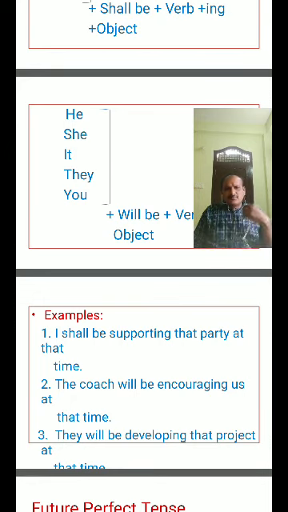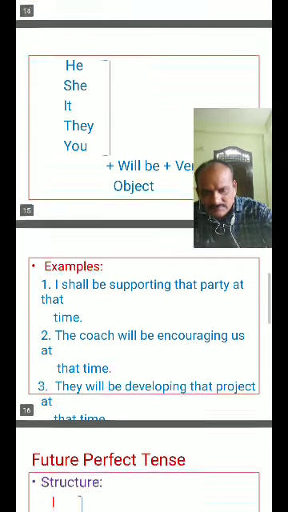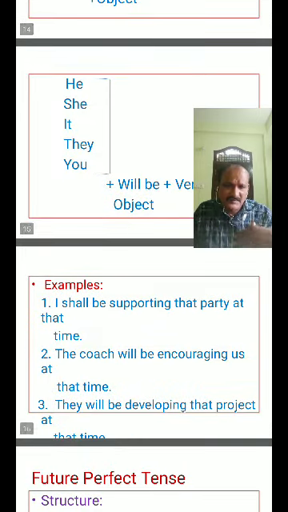I shall be supporting that party at the time. The coach will be encouraging us at the time. They will be developing that project at the time. So here shall be is there, verb in ing form is there, object is there, at the time.